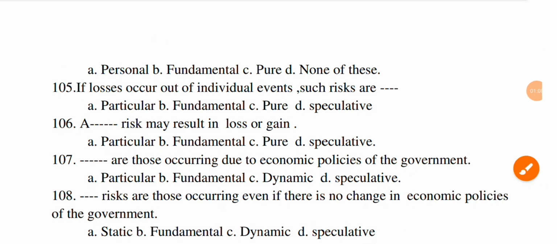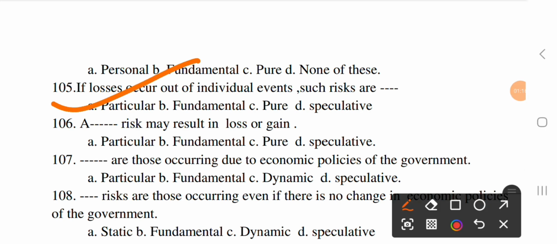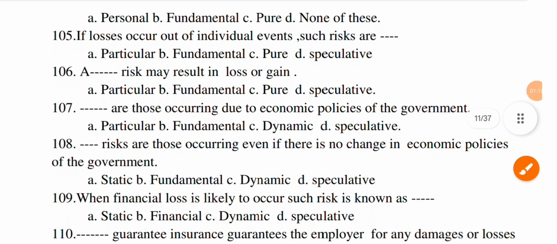The next question, if losses occur out of individual events, such risks are dash. A particular, B fundamental, C pure, and D speculative. The correct option is A particular. The next question, a dash risk may result in loss or gain. Option A particular, option B fundamental, option C pure, and option D speculative. The correct option is D speculative.